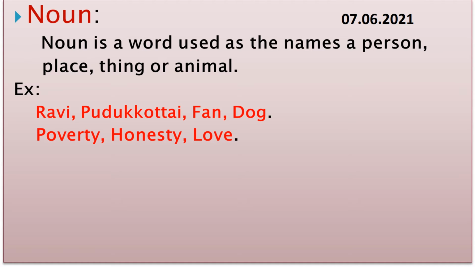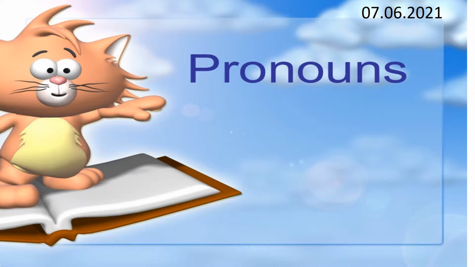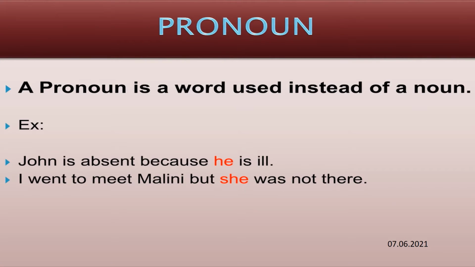The word thing includes all objects that we can see, hear, taste, touch, or smell. It also includes something that we can think of but cannot perceive by the senses, like poverty, honesty, love, friendship. A noun is a word used as the name of a person, place, thing, animal, feelings, emotions. Every name is called a noun.